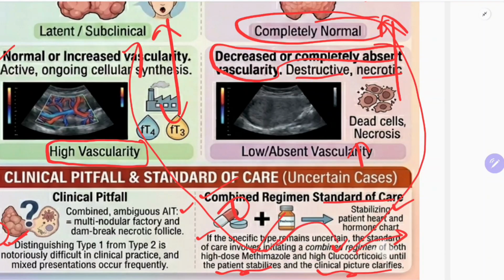Or in other words, if you decrease the dose of methimazole and the thyroid hormones are not increasing, then that means it is type 1. Then continue methimazole and discontinue glucocorticoids. That's how you should decide.